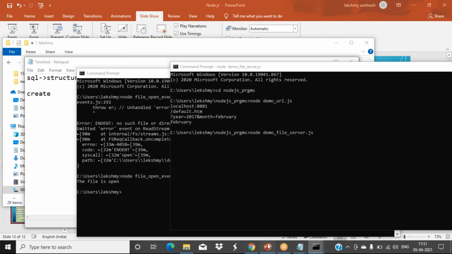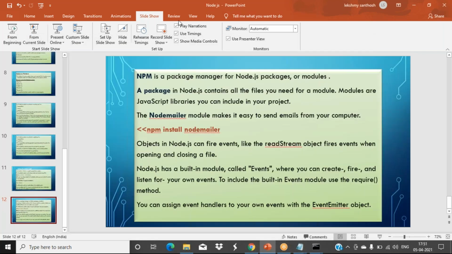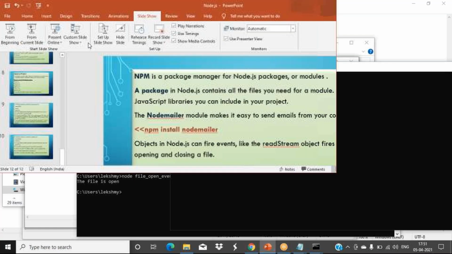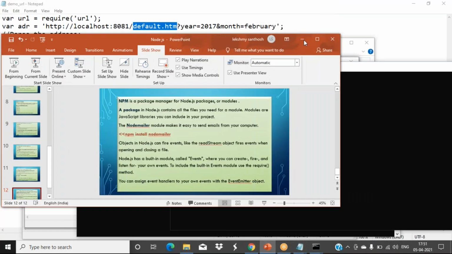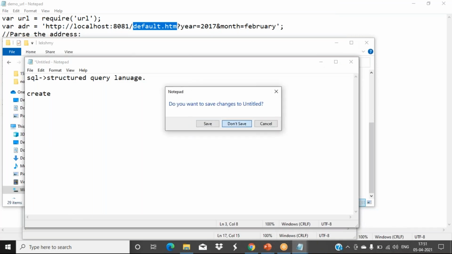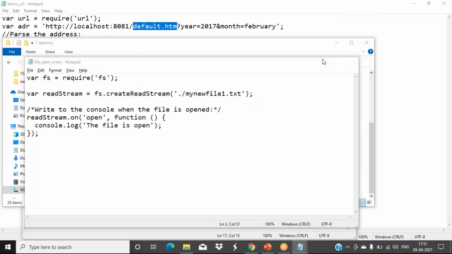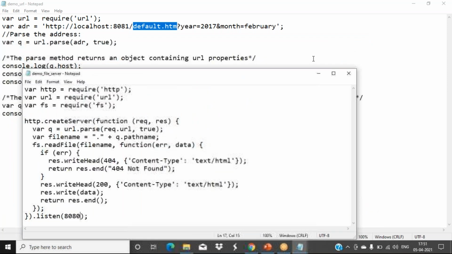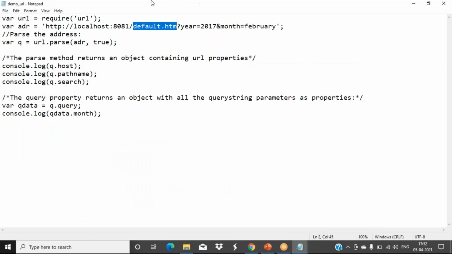So for that we should know what MongoDB is and how to use it. That means again we have to install it. How to install all those things, that only next we are going to learn. After completing MongoDB, I'll teach you how to connect Node.js and MongoDB together, so that it will complete your backend section.